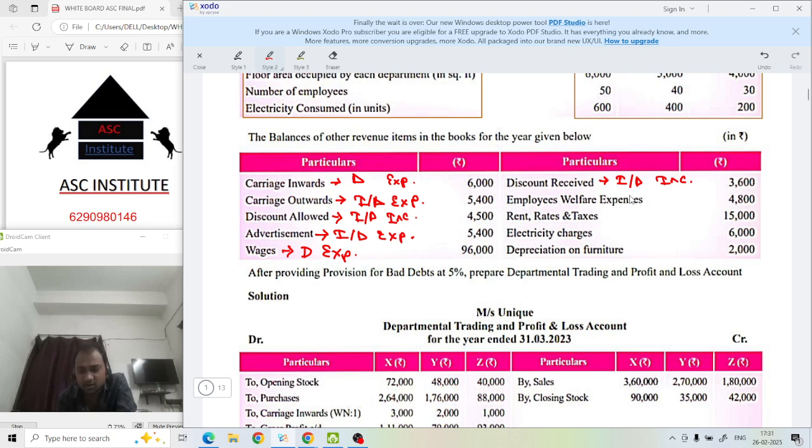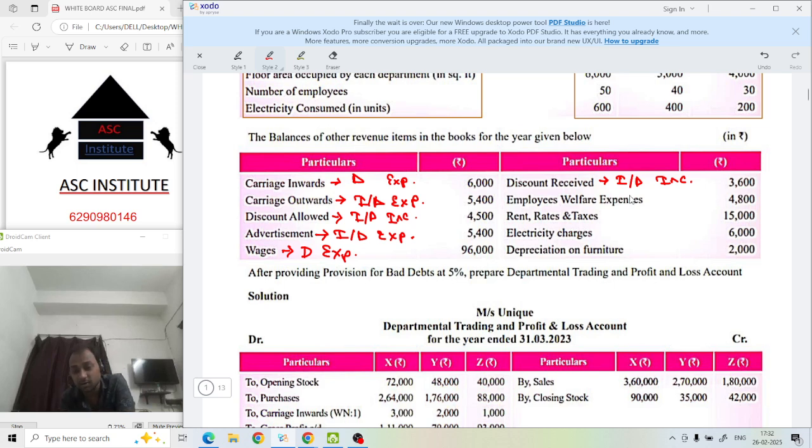Why? If discount is not received, will our production be affected? No. Anything which can affect our production is your direct expense or direct income, as the case may be. And things which are not directly connected or will not affect your production are indirect income or indirect expense.